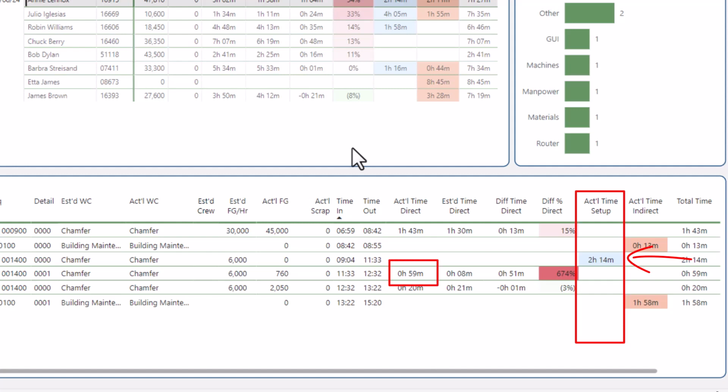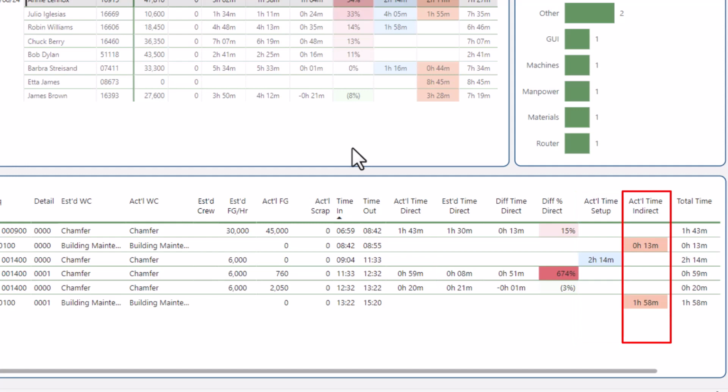Maybe we need to do a SMED Kaizen and track the results. We can also see how long she spent on indirect or non-productive work like building maintenance. Maybe she's a skilled machine operator and should not be spending 2 hours on building maintenance like painting a wall.